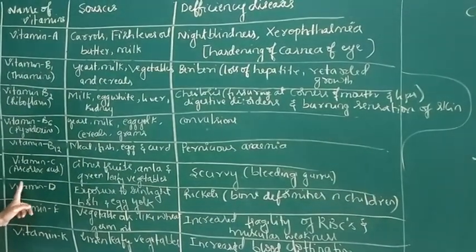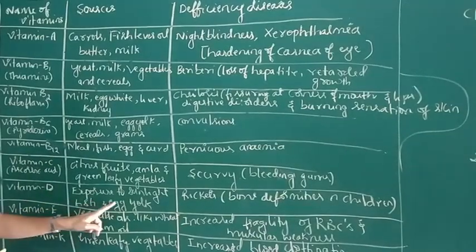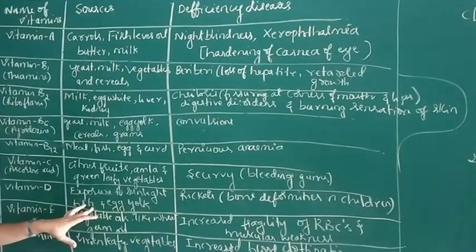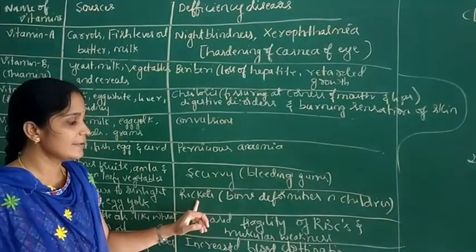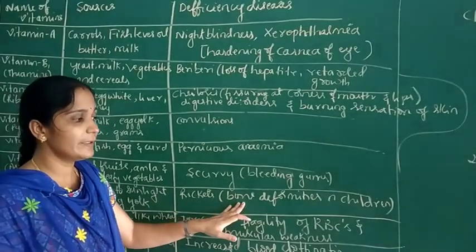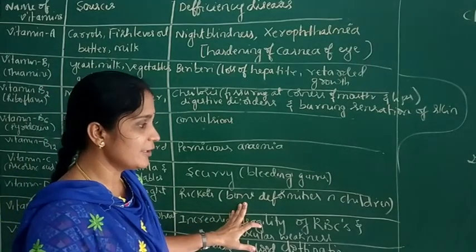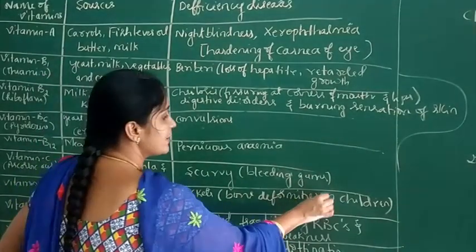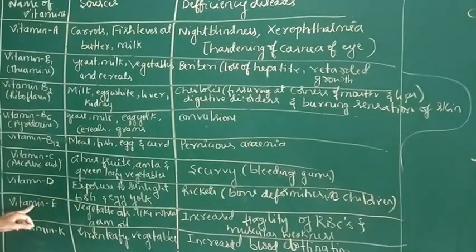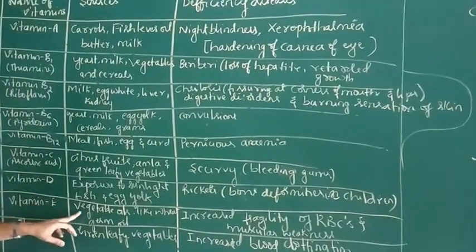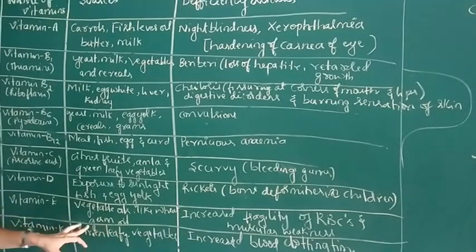The next one is vitamin D. The sources of vitamin D are fish, egg yolk and exposure to sunlight. The deficiency of vitamin D causes the disease rickets. Rickets means bone deformities in children. Next one is vitamin E. The sources of vitamin E are vegetable oils like wheat germ oil, etc.